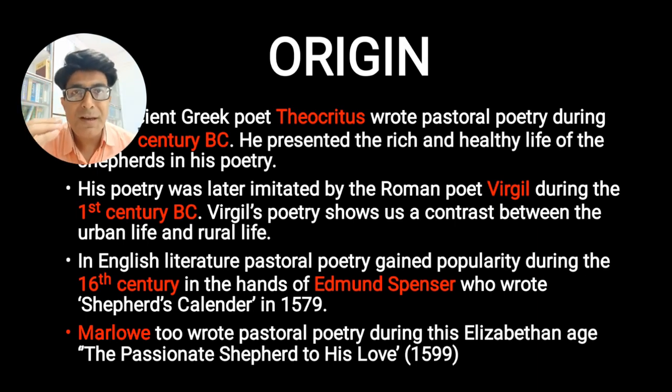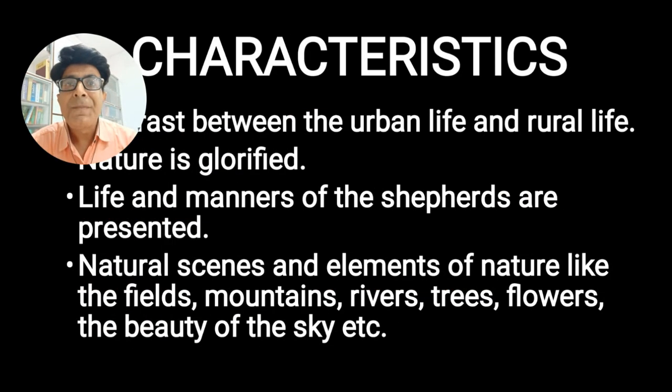Then you come to the 1st century BC, Virgil. Then you come to the 16th century in English literature. We have two important poets, Edmund Spenser and Christopher Marlowe. Later on, during the 18th century, we find many other poets like Alexander Pope, who wrote pastoral poetry. During the 19th century, we have poets like William Wordsworth, some of whose poems are pastoral poems.